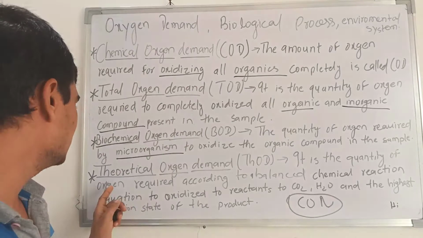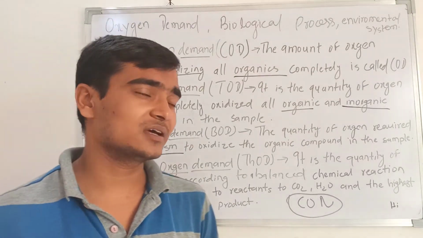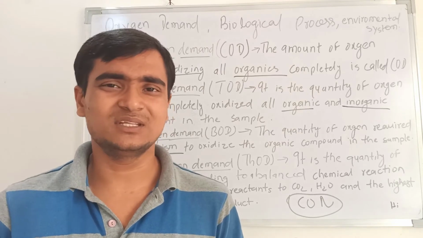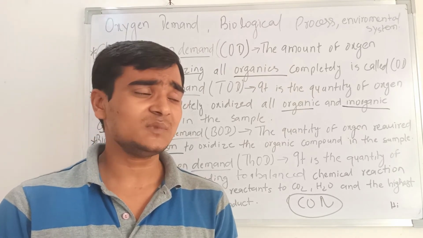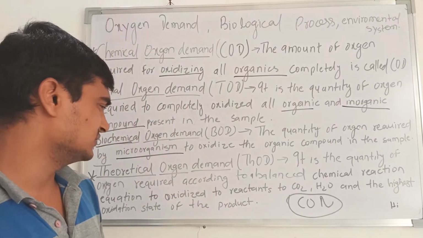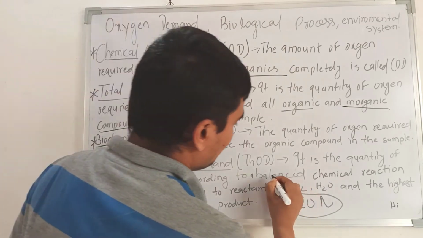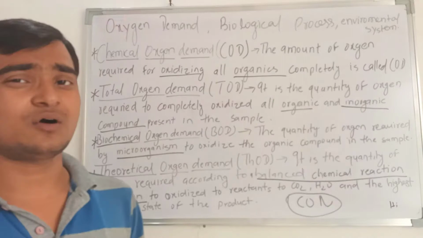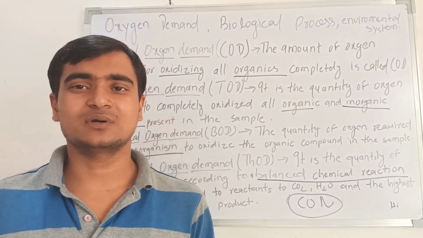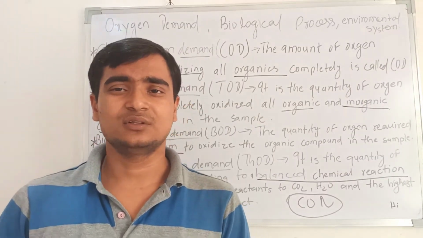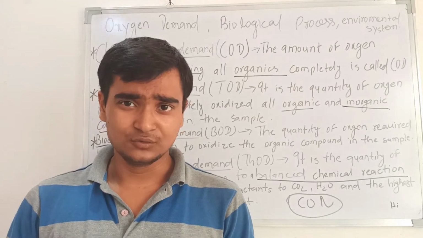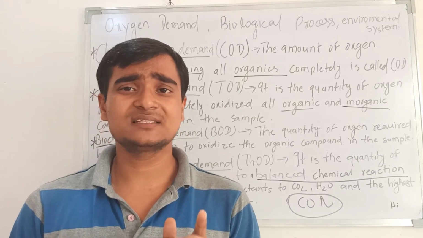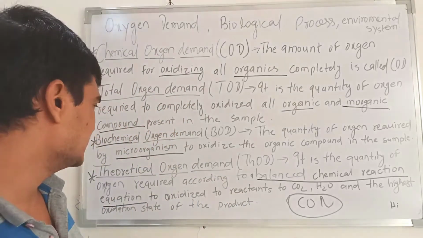And the last one is theoretical oxygen demand. So what is theoretical oxygen demand? It is the same kind of thing, but one thing is new: the balanced chemical equation. You are already familiar with what a balanced chemical reaction is, so I will not explain balancing here.